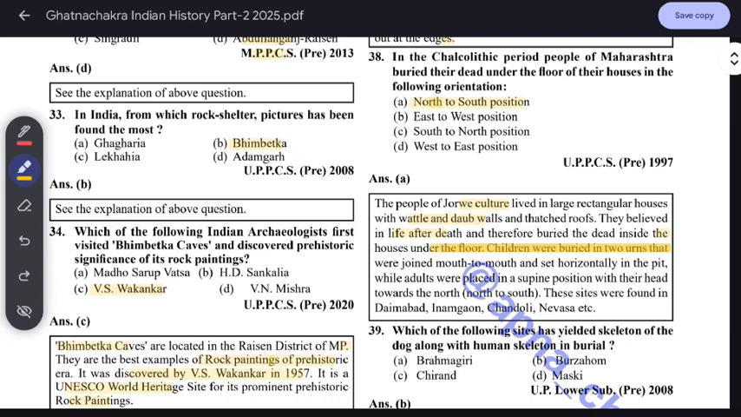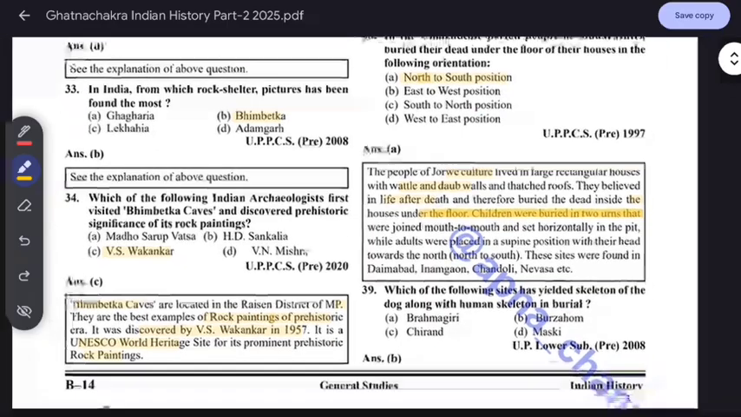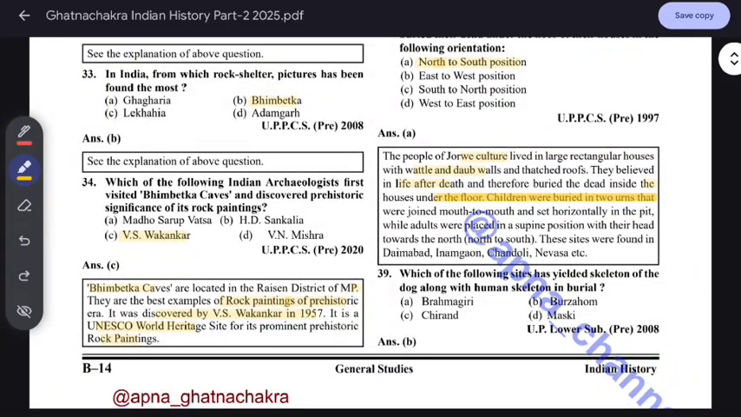Children were buried in two urns, joined mouth to mouth and set horizontally in a pit, while adults were placed in an extended position, their head toward the north. These are found in Daimabad, Inamgaon, and Chandoli, Nevasa. Just know this north-south orientation, not much important, still for this.